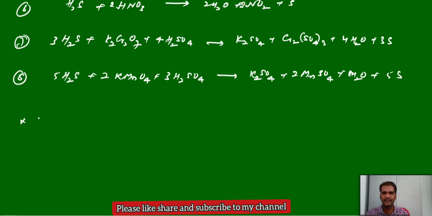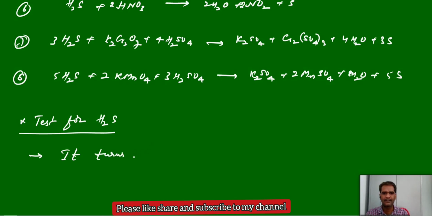The test for hydrogen sulfide we can see here. How to test hydrogen sulfide? Generally, it turns lead acetate paper black.